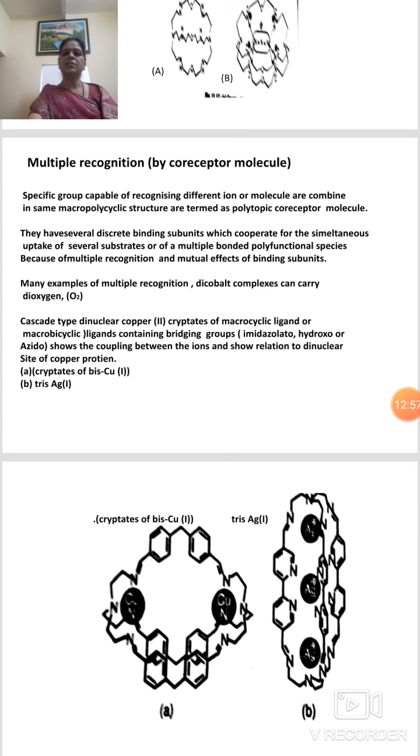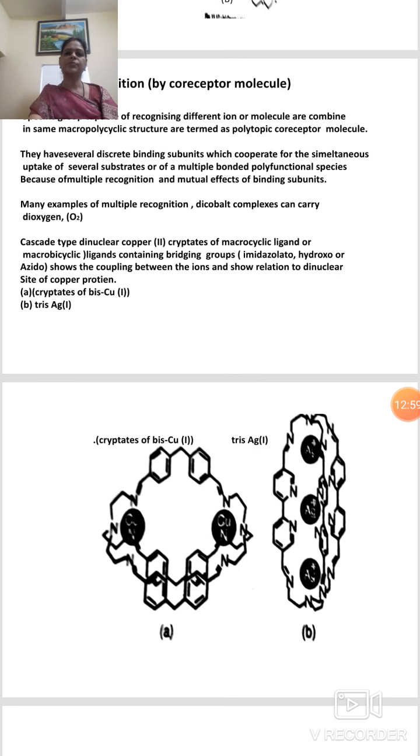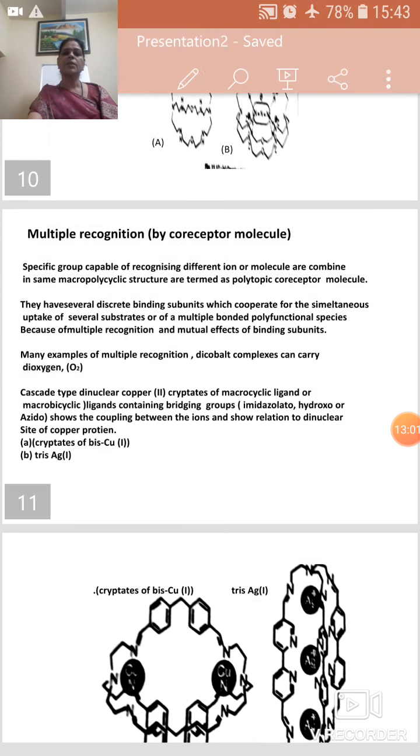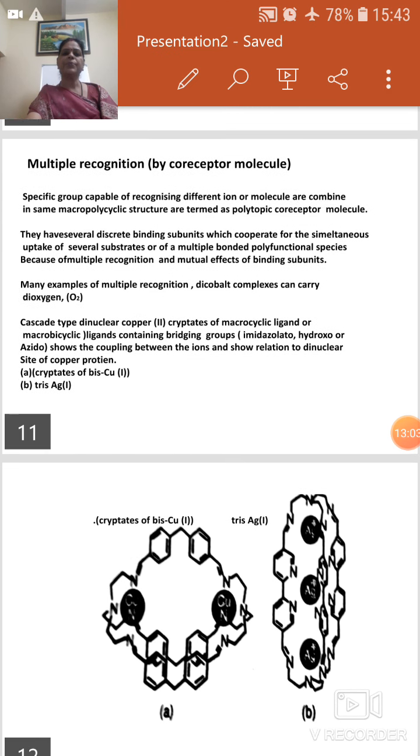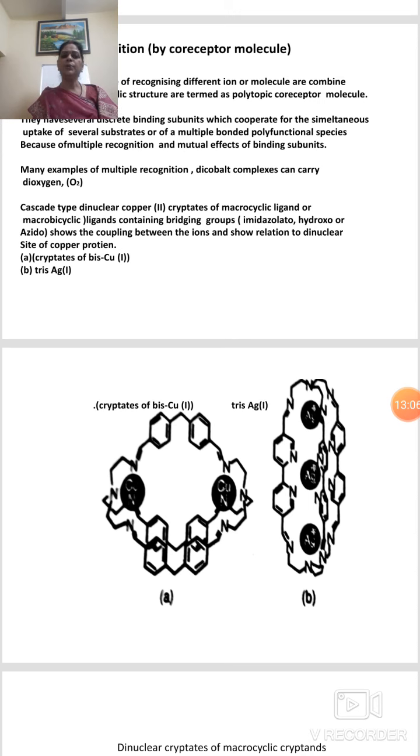Next is the cascade type dinuclear copper(II) cryptate of a macrocyclic or macrobicyclic ligand containing a bridging group, imidazolate, hydroxo or azido, which shows coupling between the ions and relation to the dinuclear site of copper proteins.